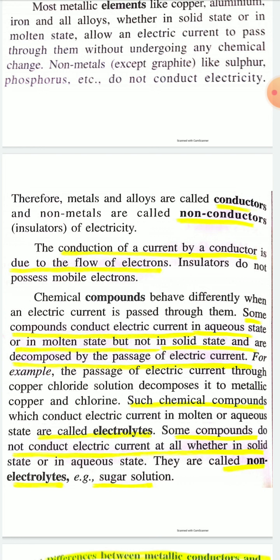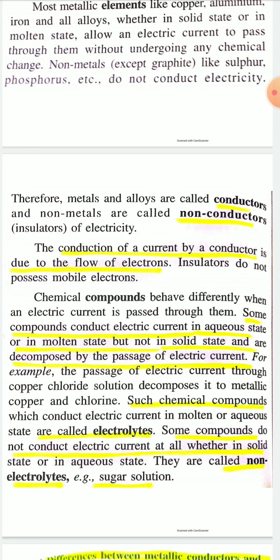The conduction of an electric current by a metallic conductor is due to the flow of free electrons. Metals contain a large number of free electrons, and due to the flow of free electrons, metals can conduct electricity.